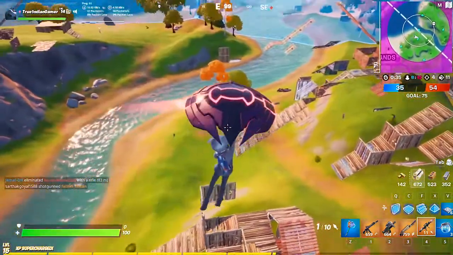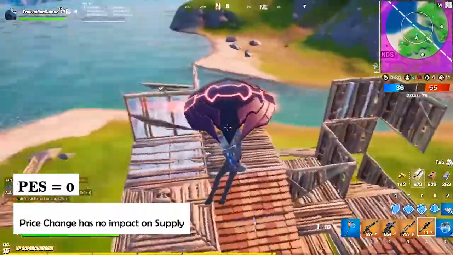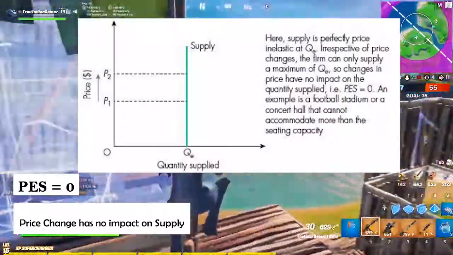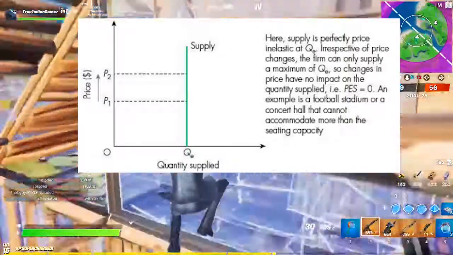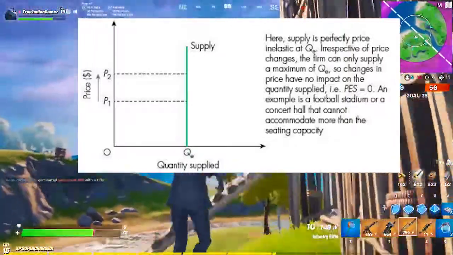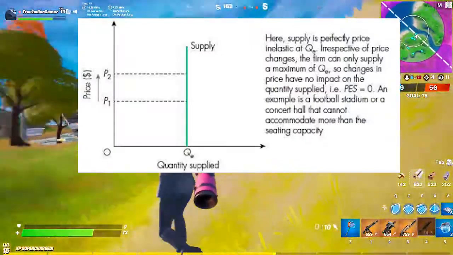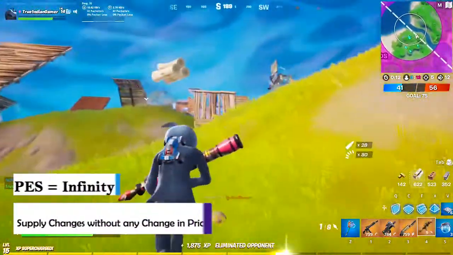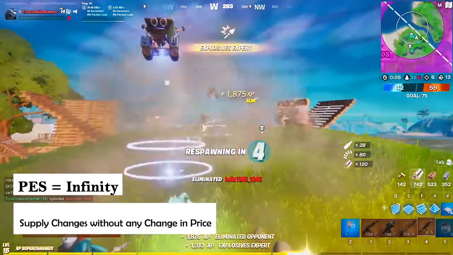However, there are three special cases for PES. If the PES of a product is equal to 0, then supply is perfectly price inelastic. That is, a change in price has no impact whatsoever on the quantity supplied. This suggests that there is absolutely no spare capacity for suppliers to raise output irrespective of increases in price, as shown in the diagram.